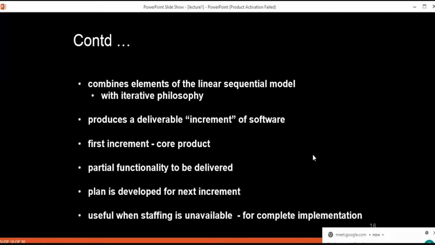Yeah. So basically this incremental model focuses on the delivery of an operational product with each increment.